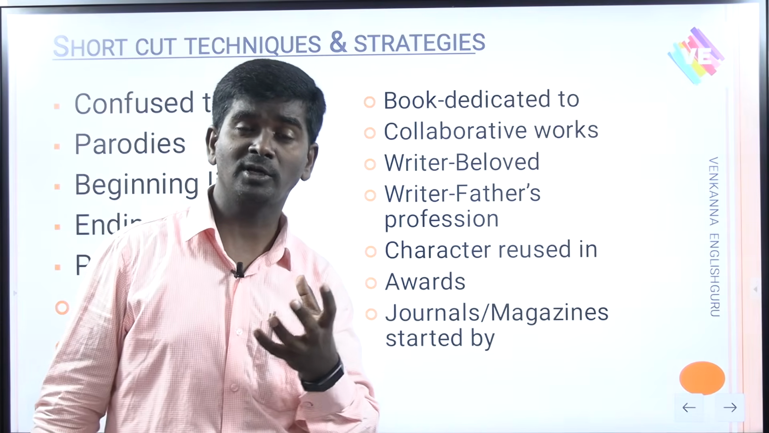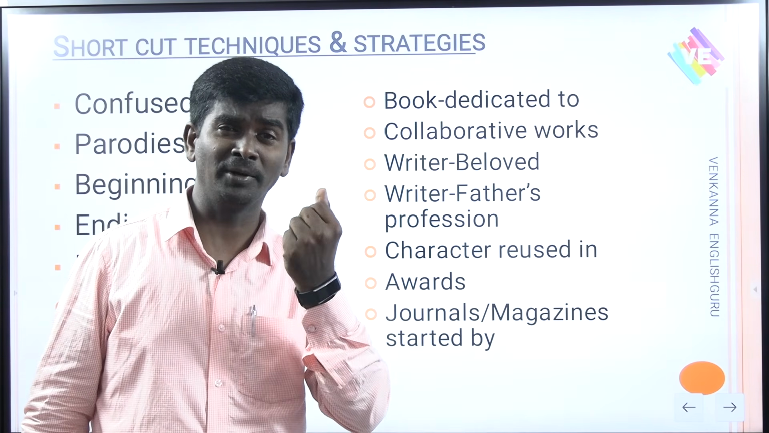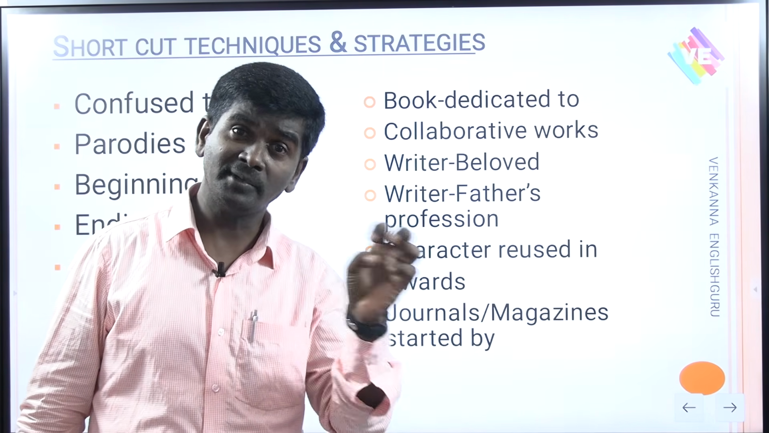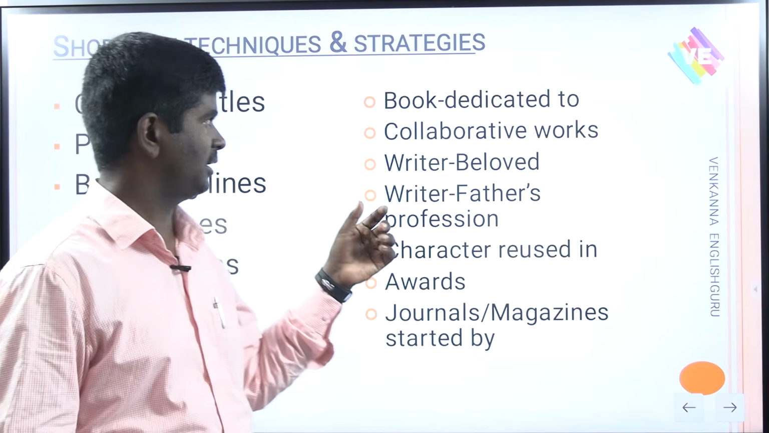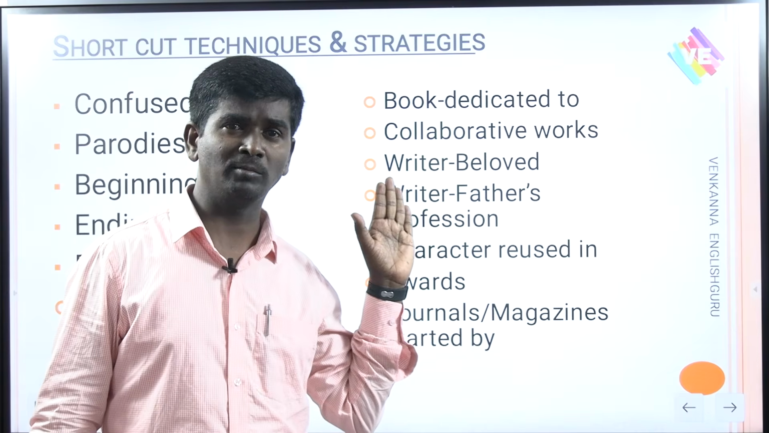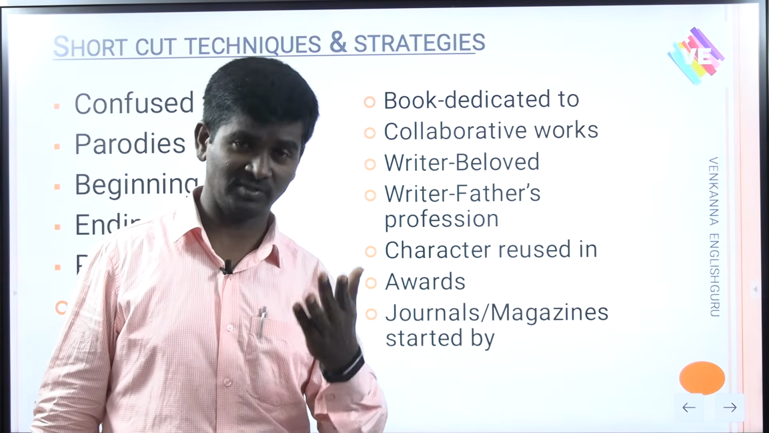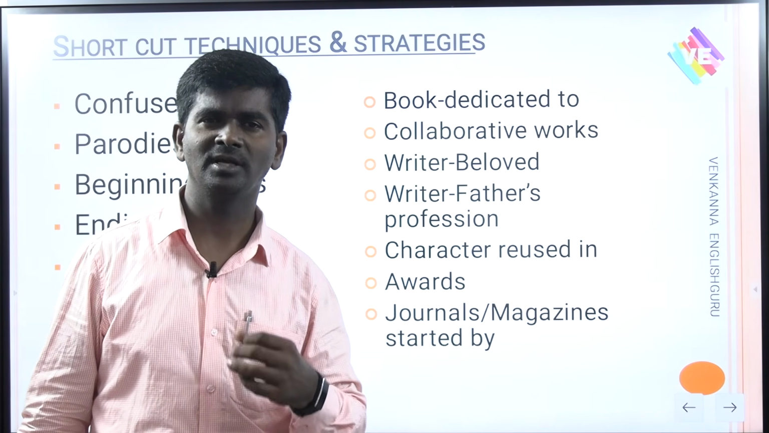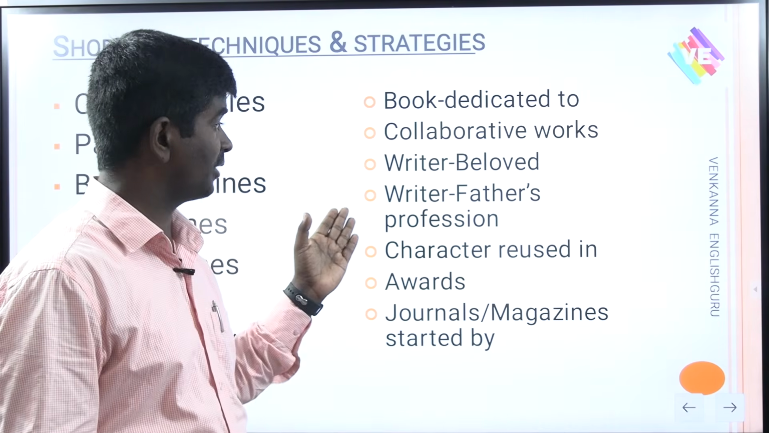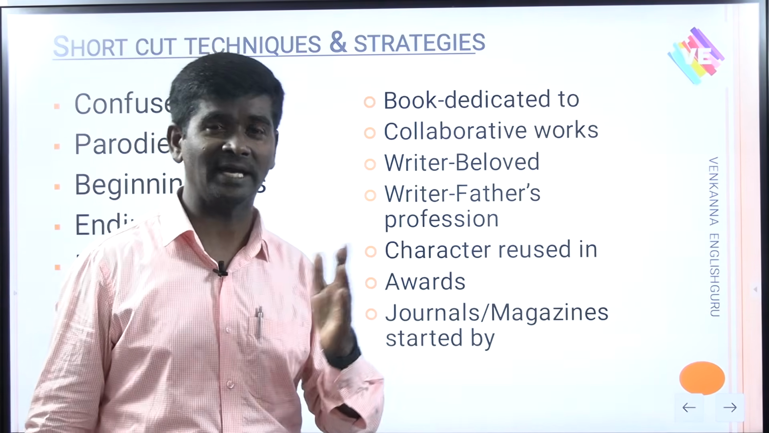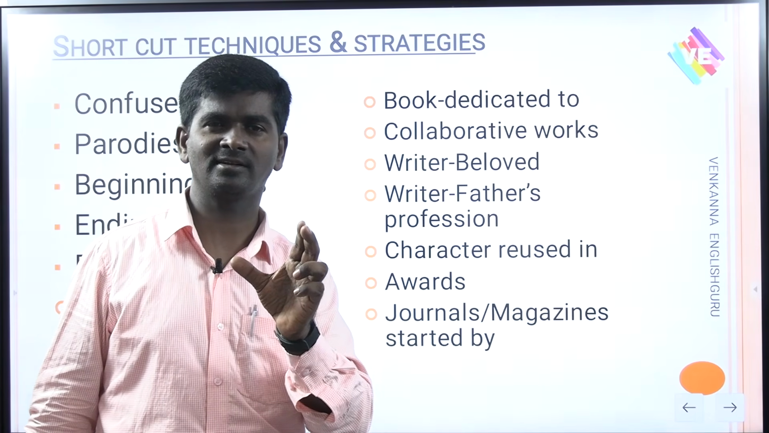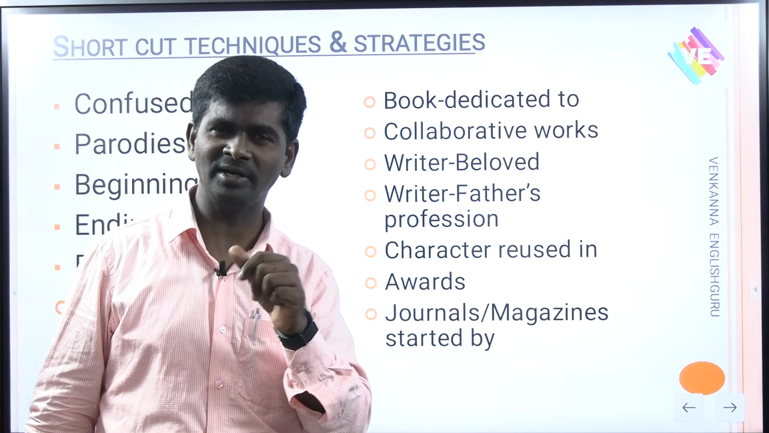Collaborative works. What are the novels or dramas or poems that are collaboratively written, like Lyrical Ballads, Wordsworth and Coleridge, like that. Next, writer and beloved. Fanny Brawne is the beloved of Keats. There was a bit in the history of English literature, NET examination. Next, writer and father's profession, very important one. Next, characters reused. Aziz is a character used by E. M. Forster in A Passage to India.